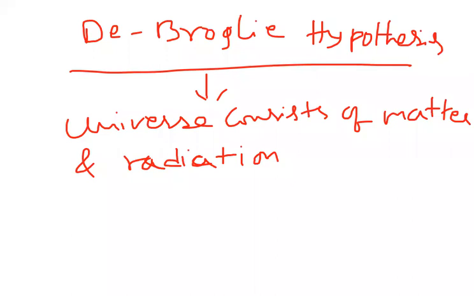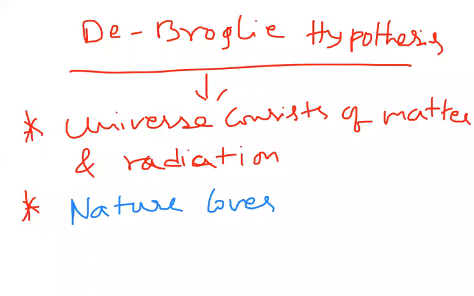De Broglie says one important point: nature loves symmetry. If any theory is satisfied by radiation, that also will be satisfied by matter. Radiation satisfied means matter also must satisfy. That is, nature loves symmetry. Observe carefully here.